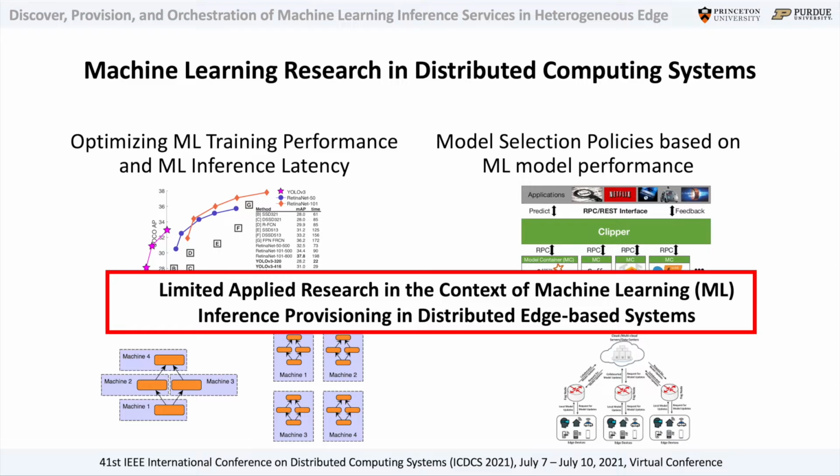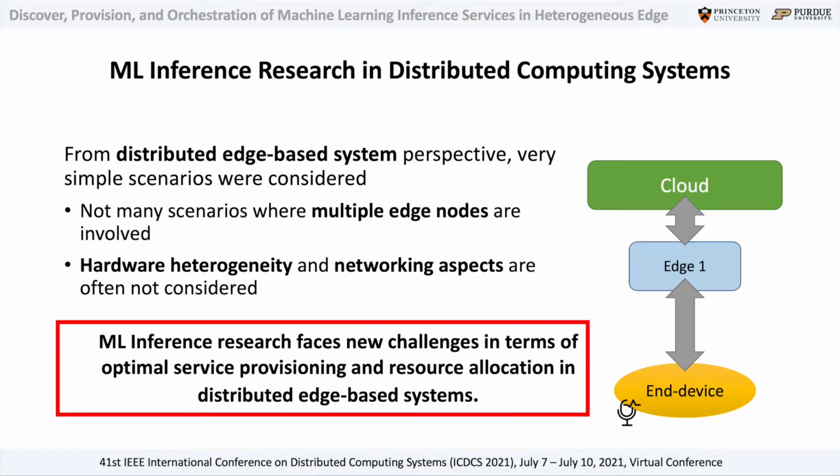However, there is limited applied research in the context of machine learning inference provisioning in distributed edge-based systems. From a distributed edge-based system perspective, very simple scenarios were considered. For example, not many scenarios where multiple edge nodes are involved, and also hardware heterogeneity and networking aspects are often not considered. From this point of view, machine learning inference research faces new challenges in terms of optimal service provisioning and resource allocation in distributed edge-based systems.